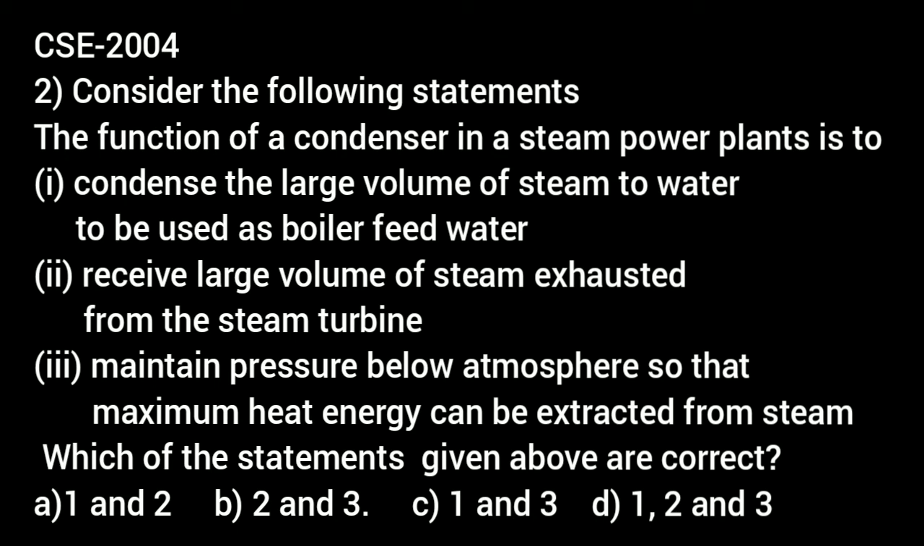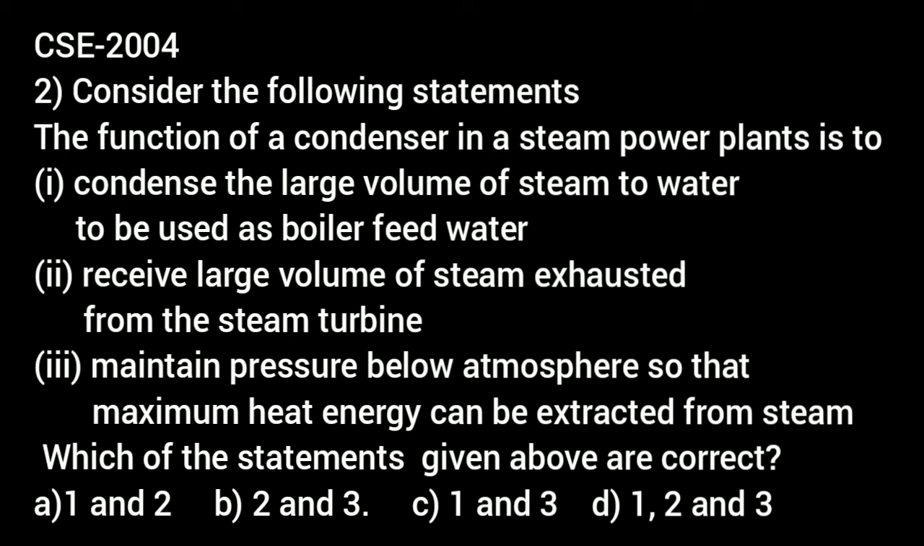We know that condenser provides vacuum so that expansion of steam takes place to very low pressure and maximum heat energy can be recovered. Condenser enhances the efficiency of plant. Steam condensed can be used as water in feed water to boiler, and condenser is at the end of turbine to receive the exhausted steam.